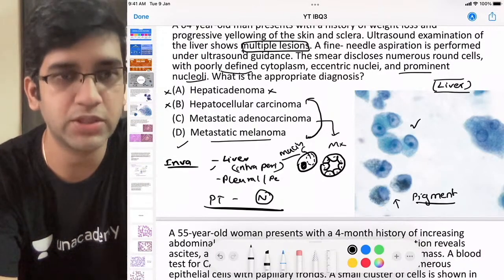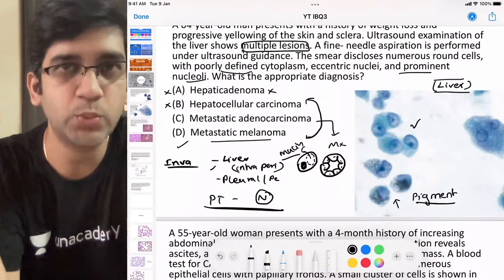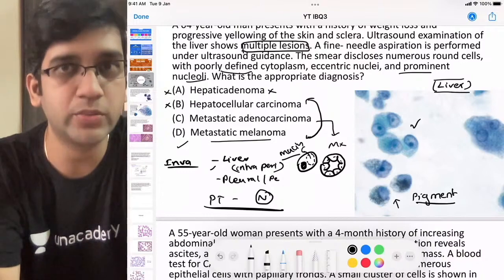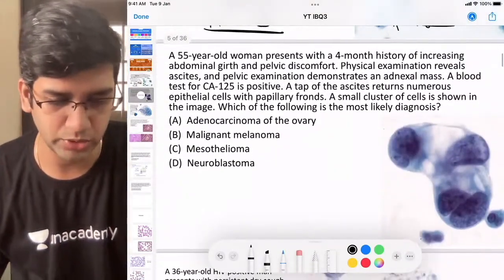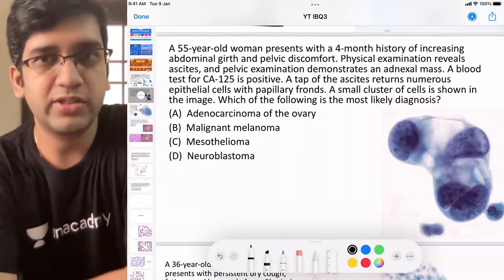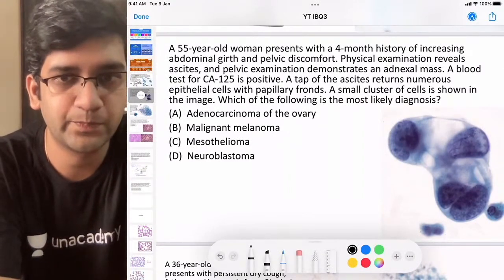Okay, we'll go to the next question. We're going to do the same thing. Read the question very carefully. There'll be subtle hints in the question, and also the image will have a tiny hint, and then let's easily come to a conclusion, okay? I'll mute it for 30 seconds, and I want you to comment the answer.